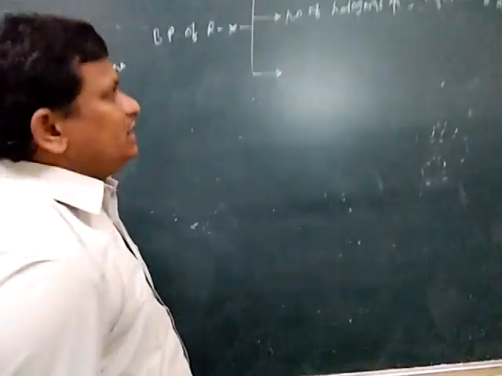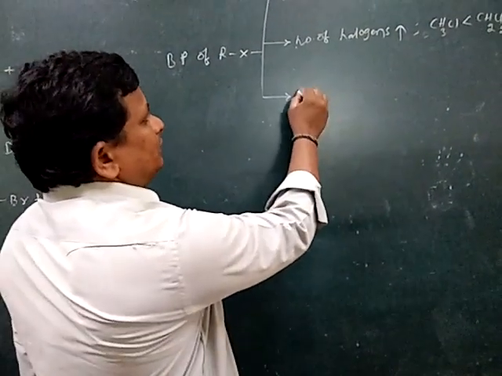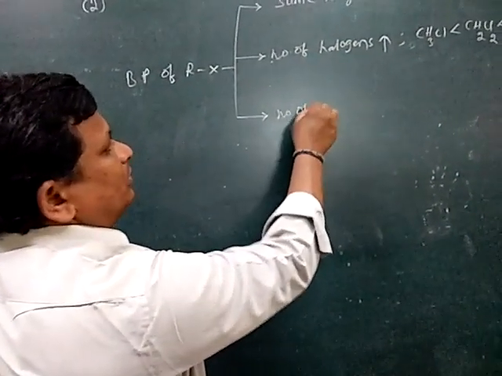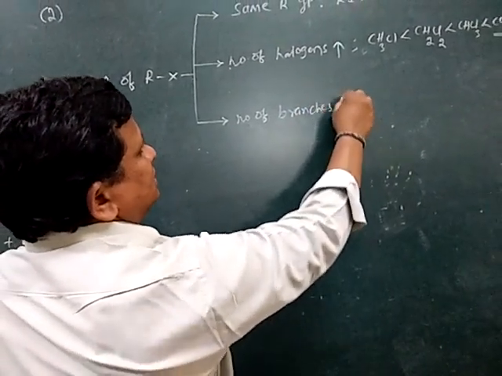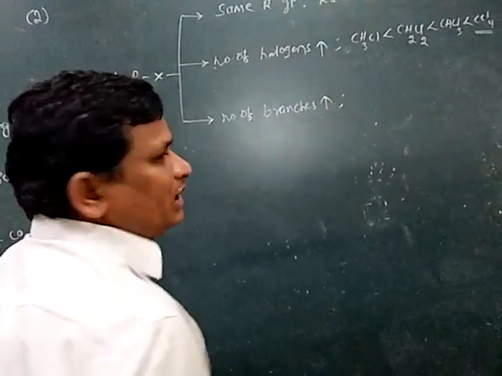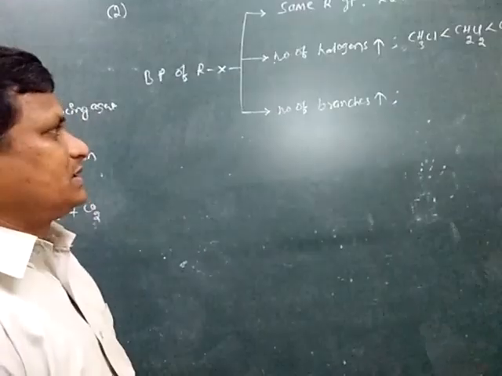The third point is that if the number of branches increases, the boiling point decreases.